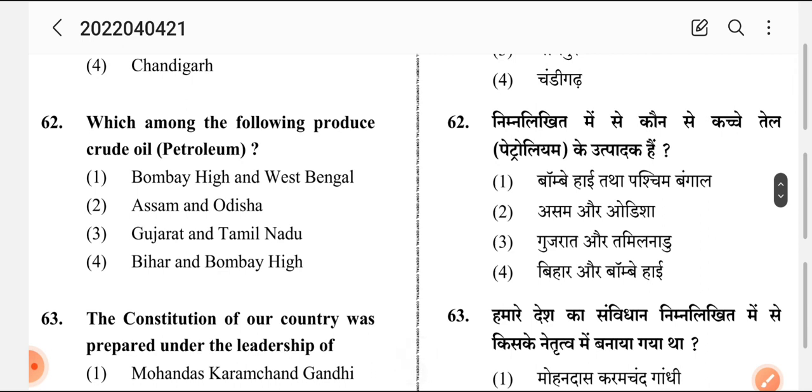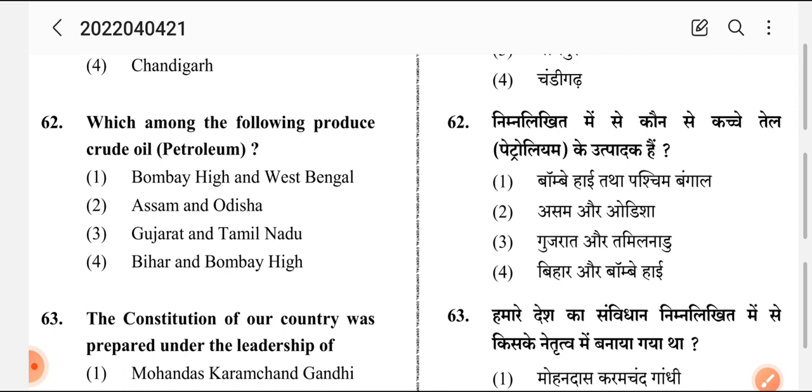Which among the following produces crude oil, petroleum? First, Bombay High in West Bengal. Number 2, Assam and Odisha. Number 3, Gujarat and Tamil Nadu. Number 4, Bihar and Bombay High. Please answer the question.